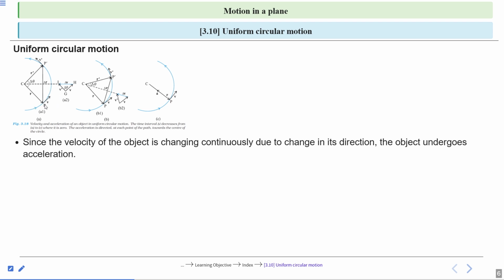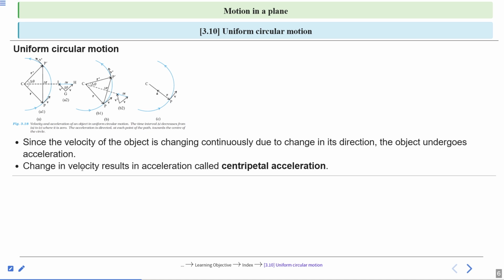Look here: the direction of velocity at point P is shown by an arrow, and at point P prime the direction changes. So the direction of the velocity of the object is changing continuously.